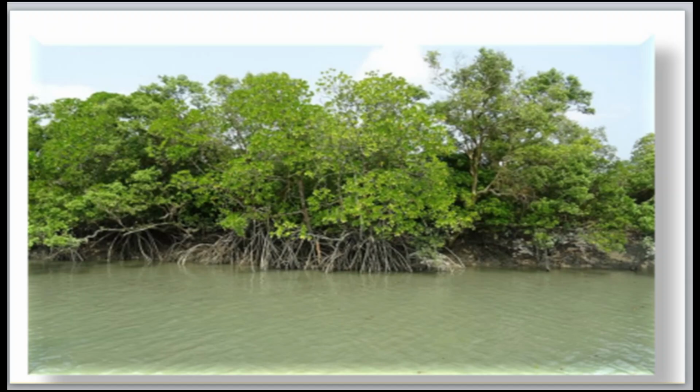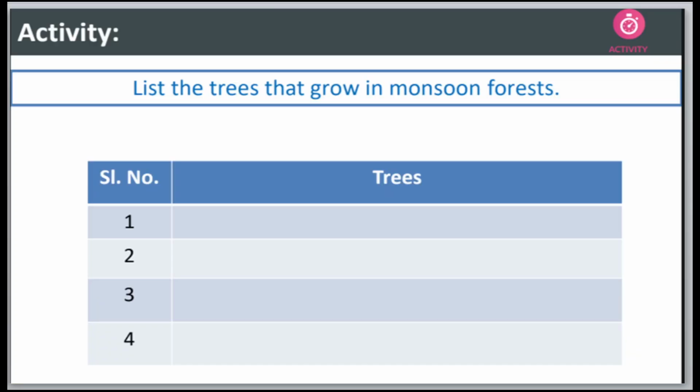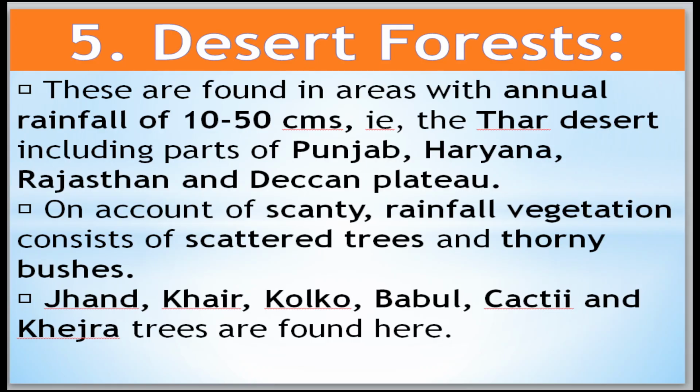Okay, so now come to the one activity. List the trees that grow in the monsoon forest. Okay, now come to the desert forest. These are found in the areas with an annual rainfall of 10 to 50 centimeters. The Thar Desert, including the part of Punjab, Haryana, Rajasthan, and Deccan Plateau,